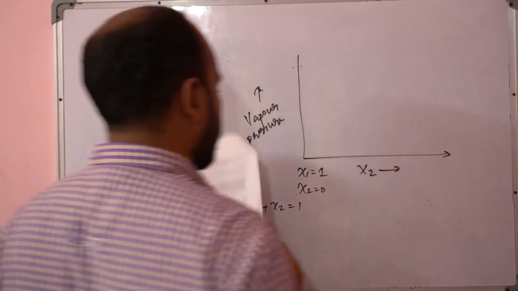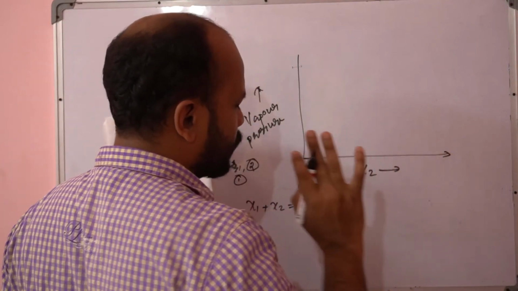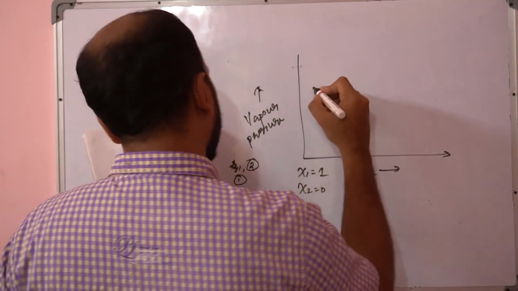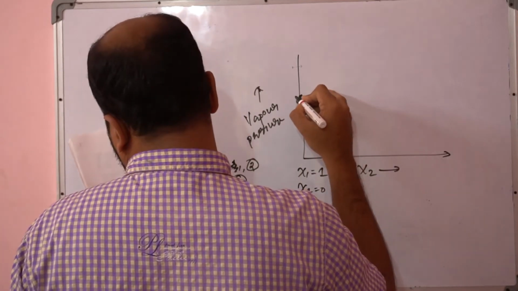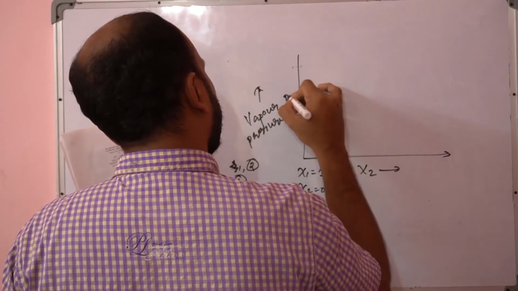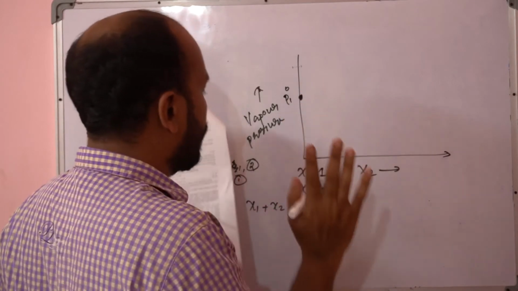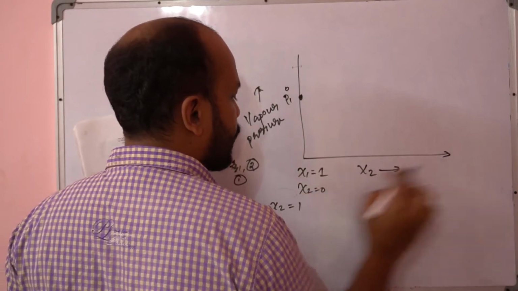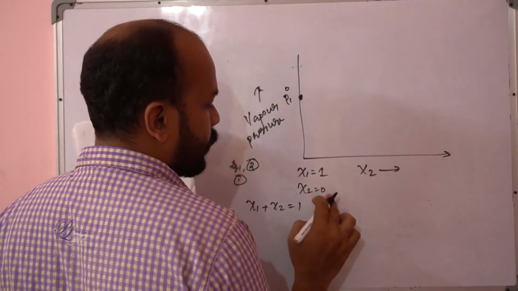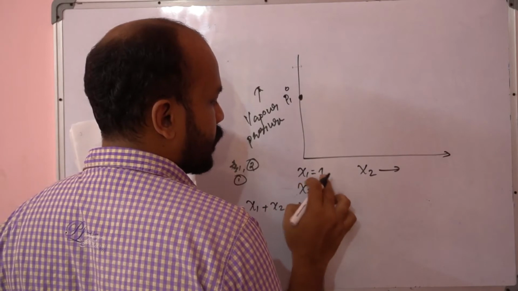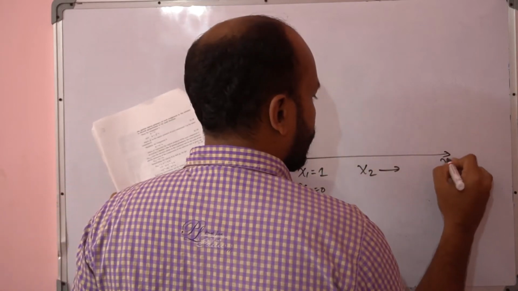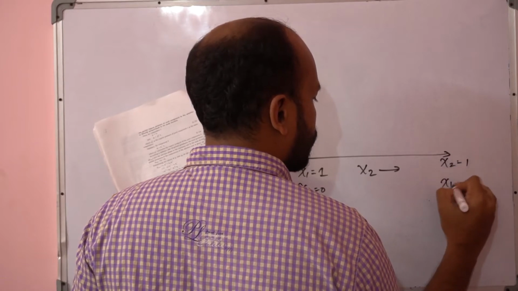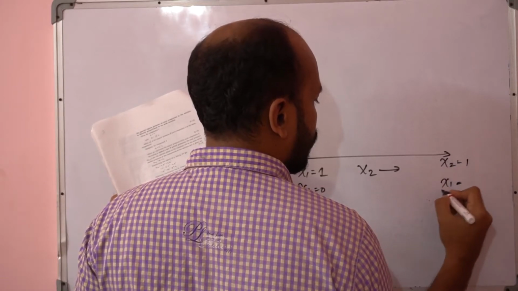In that case, the vapor pressure is completely because of this one component, the first component, so the pressure is equal to that of the pure component alone. From left to right, the mole fraction of the second component increases and that of the first component decreases. When it reaches here, X2 is going to be 1 and X1 is going to be 0.